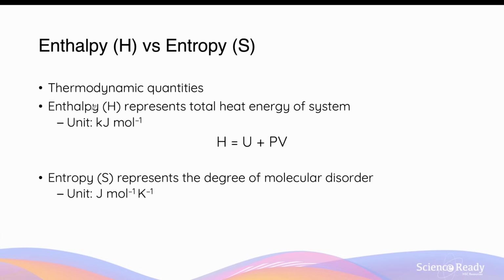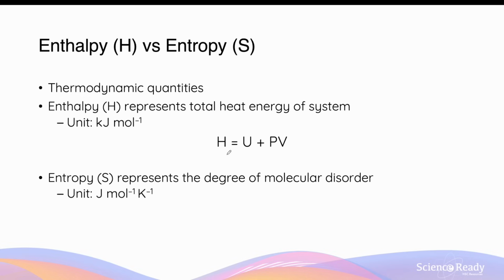For example, enthalpy represents the total heat energy of the system. So when we refer to enthalpy change, that refers to the energy change associated with a chemical reaction. The energy is one of the physical properties of the chemical system. Enthalpy is measured usually in kilojoules per mole or joules per mole.